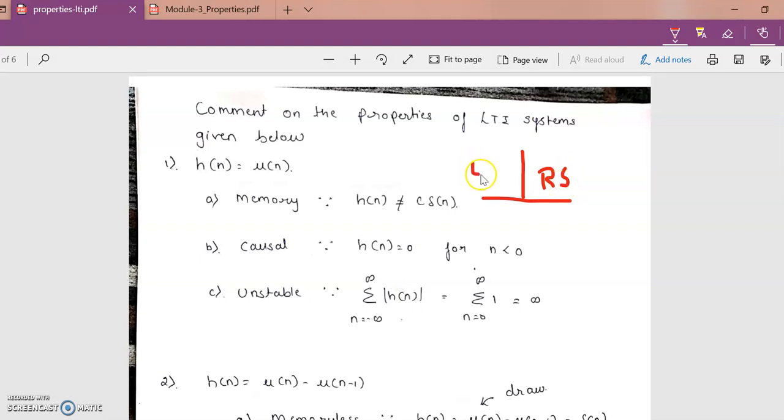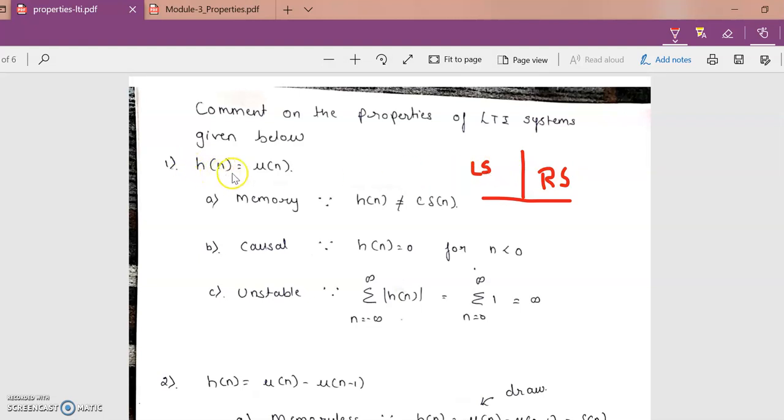If the graph is present on the left side, the system is non-causal. So you check where the graph lies. The graph is present on the RHS including 0. Remember, you have to include 0. If it is present on the RHS, my system is causal. If it is present on the LHS, then my system is non-causal.